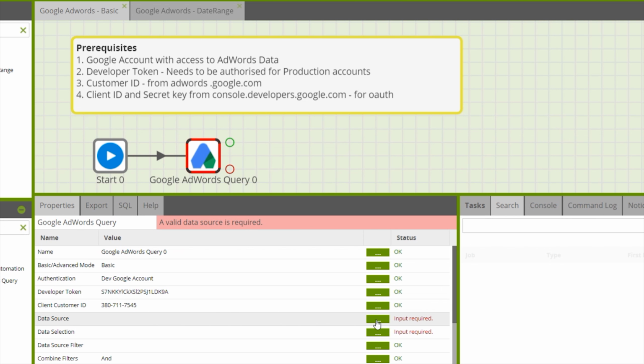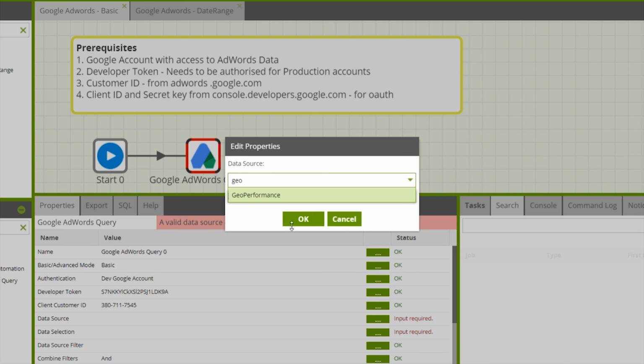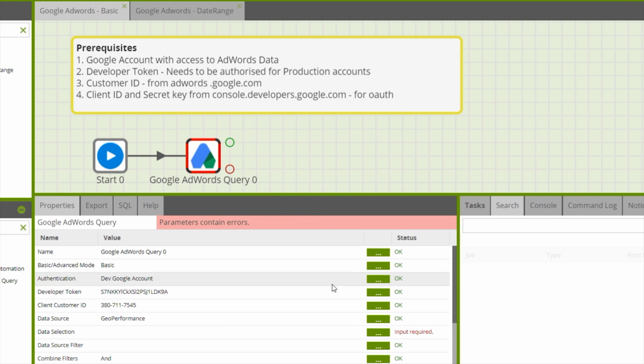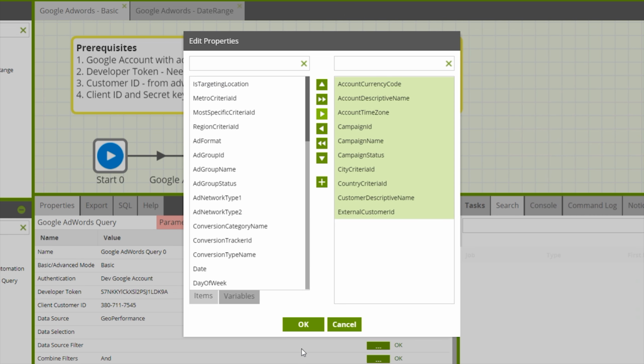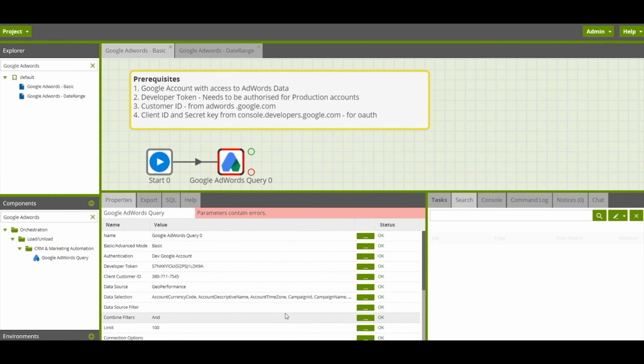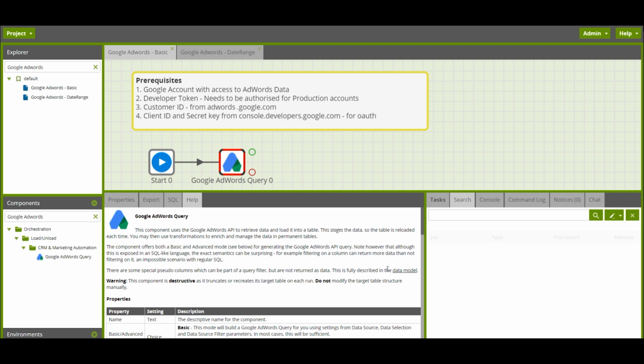And then choose the data source from a drop-down. I'm going to go with geo performance and then select a couple of columns that we need from that particular data source. For a list of available data sources and the columns within them, you may refer to the data model section of our documentation.